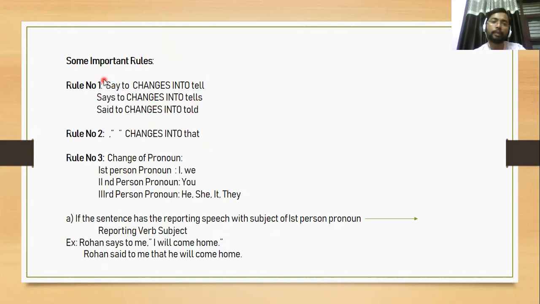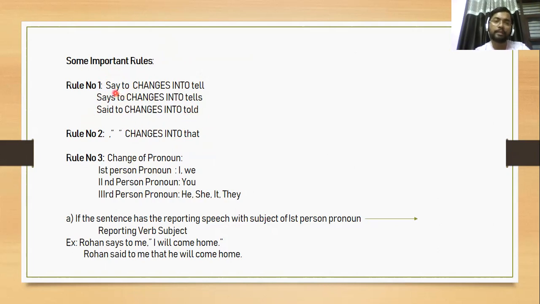Whenever the reporting verb has say to, it changes into tell while you are converting into indirect speech. Says to changes into tells, and said to changes into told.